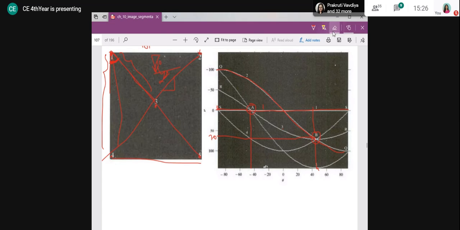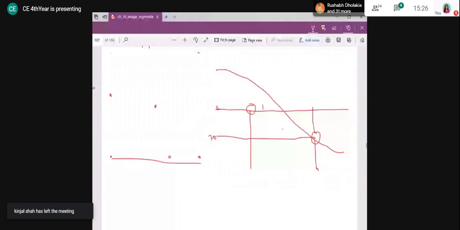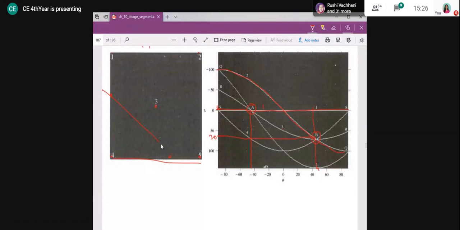Now I am coming back to Priyal's question. For better understanding, let's go through it again. Suppose I consider this line. Instead, say in my image there is a point here and another point somewhere here. There will be a line passing through them. What is its slope? How will you find theta corresponding to this line? It is possible that in my image there are 2 points. So how will you find theta here?